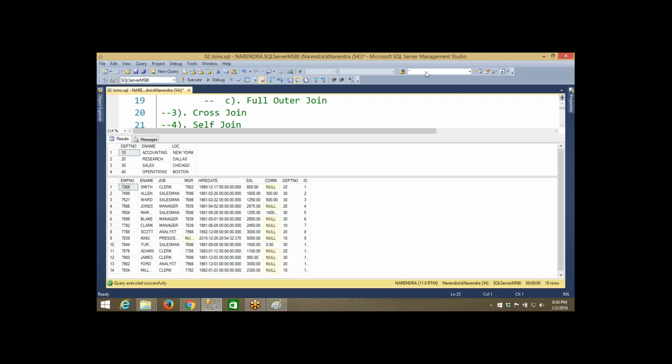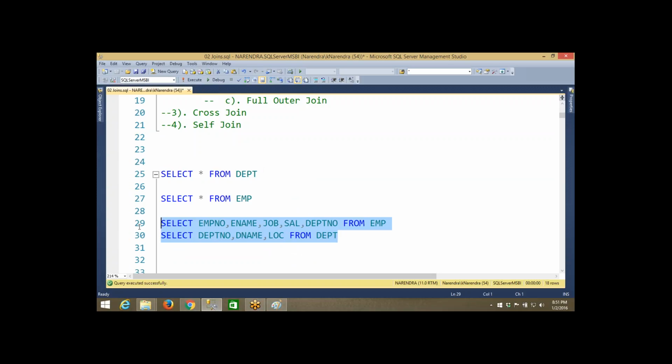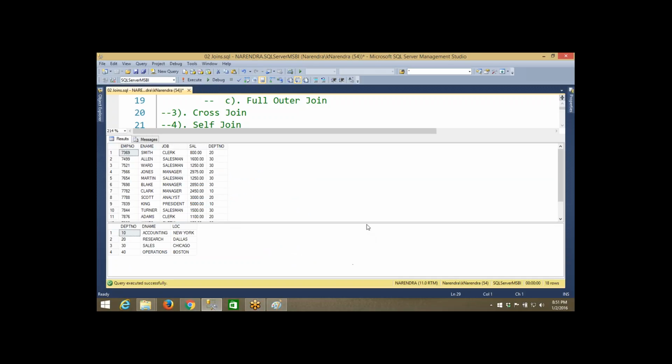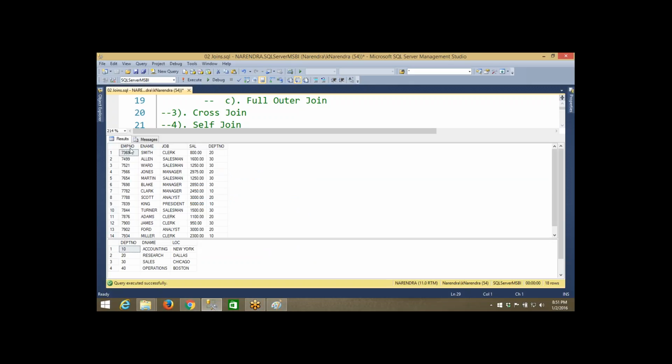This is data set 1, and this is data set 2. I don't want two data sets, I want one data set where I can see all the information. So how can I do that? Let me show you. These are the columns I'm expecting from the employee table: employee number, employee name, job, salary, and department number.